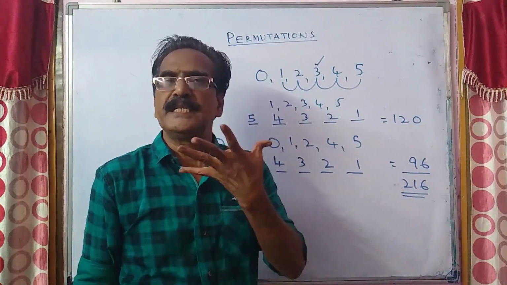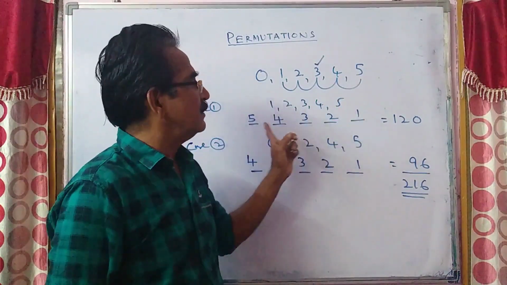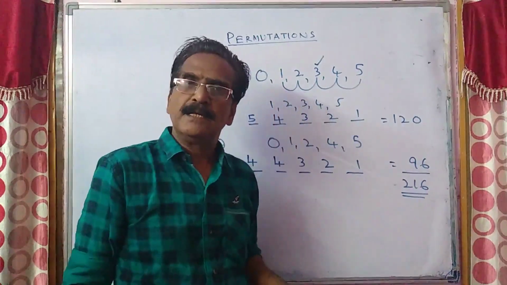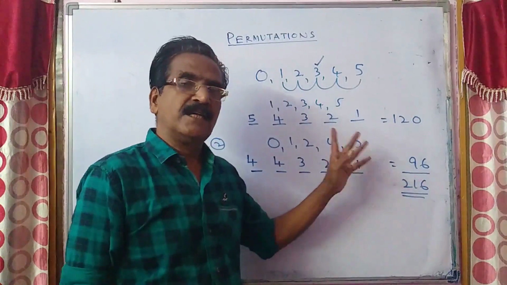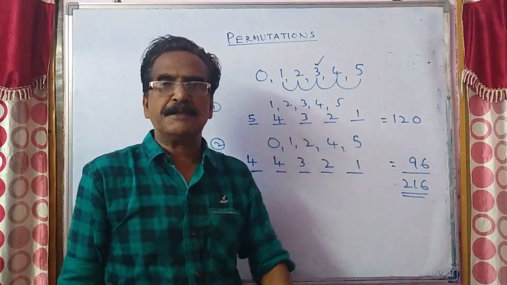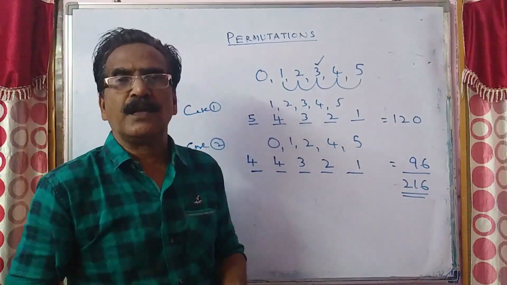So here we have 2 sets of combinations. If you take the numbers formed by the first combination, all the numbers will be divisible by 3. If you take the numbers formed by the second, then also all the numbers will be divisible by 3. So 120 plus 96, 216 is your answer.